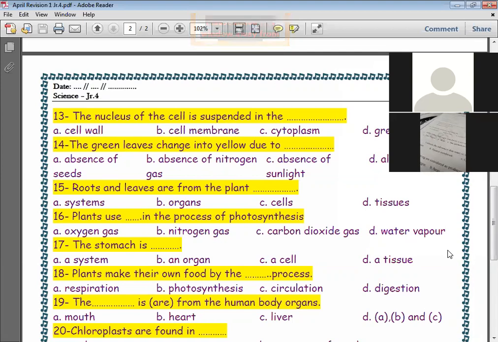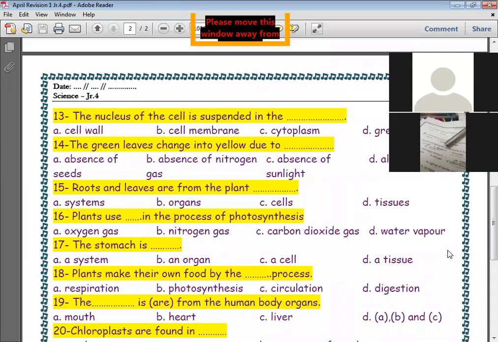Plants use blank in the process of photosynthesis. Use carbon dioxide. Plants take in carbon dioxide while producing oxygen. Here, used means absorbed or taken. So here, use carbon dioxide.